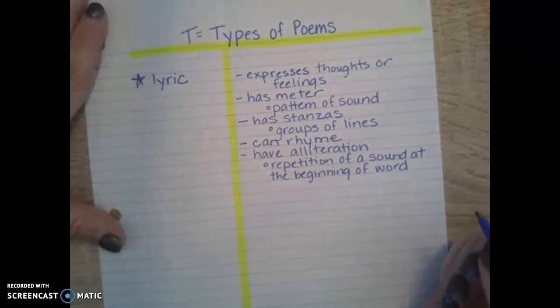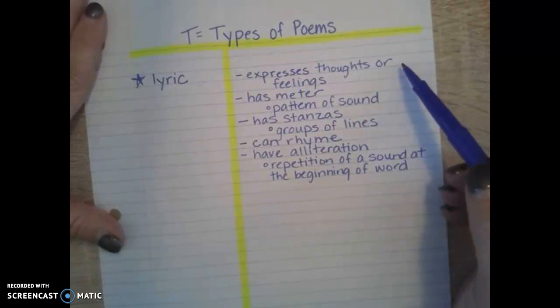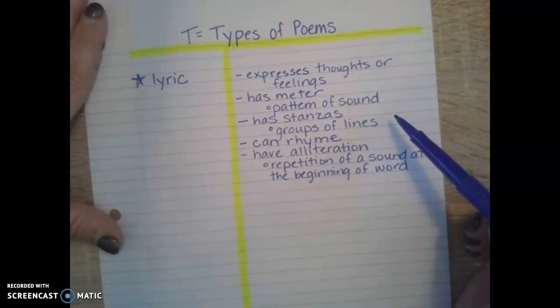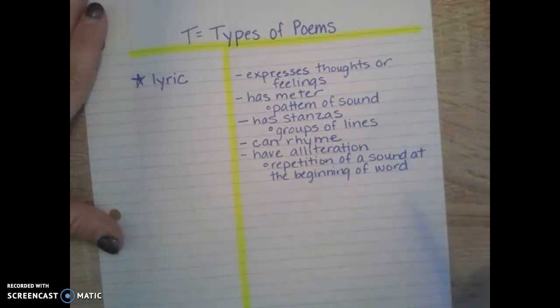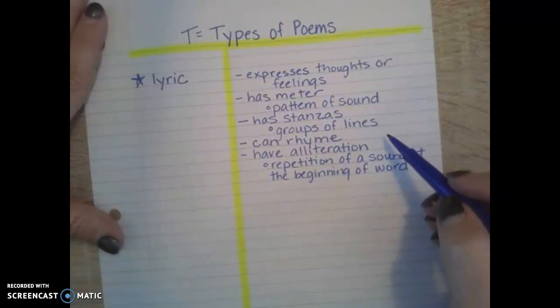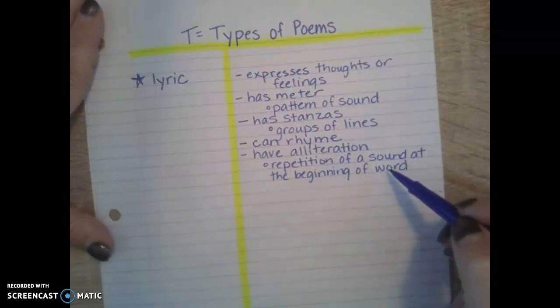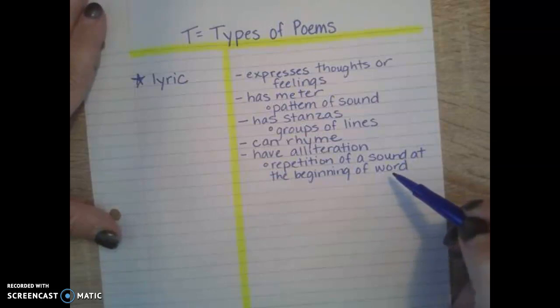Okay, so again, a lyric poem can express your thoughts or feelings. It has meter, which is a pattern of sound. It does have stanzas, also referred to as a group of lines. It can rhyme. It usually has alliteration, which is a repetition of sound at the beginning of a word.